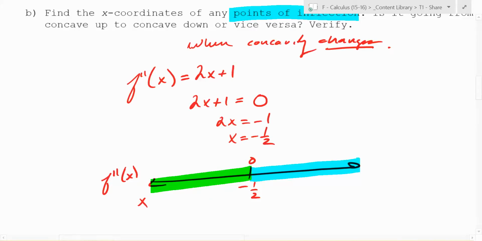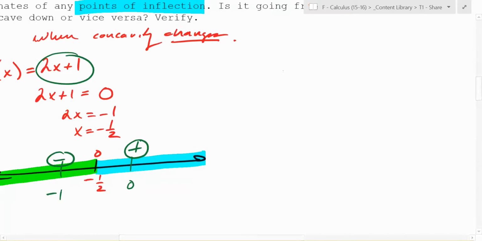So what value do you want to test on the right? What's an easy value over here? How about 0, right? Well, plug in 0 there, what do you get? 1. So it's going to be positive here. And what about to the left? If you plug in negative 1, what do you get? Negative. So this function, actually, that should make sense to you, because what does 2x plus 1 look like, everybody?